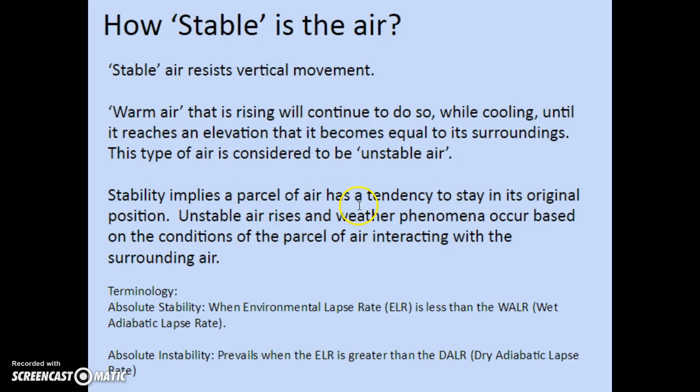Stability implies a parcel of air has a tendency to stay in its original position. Unstable air rises and weather phenomena occur based on the conditions of the parcel of air interacting with the surrounding area. So here are a few terms that we're going to make sense of.